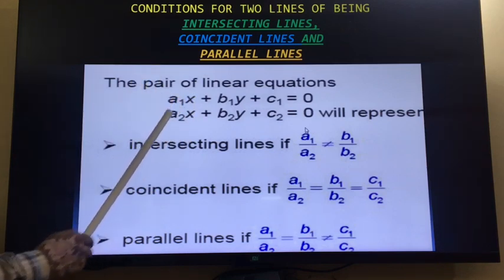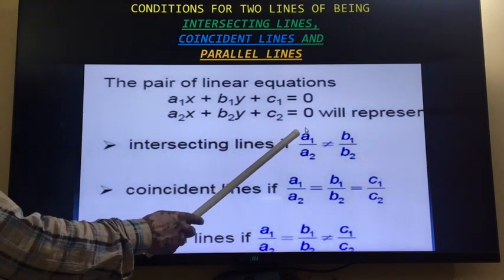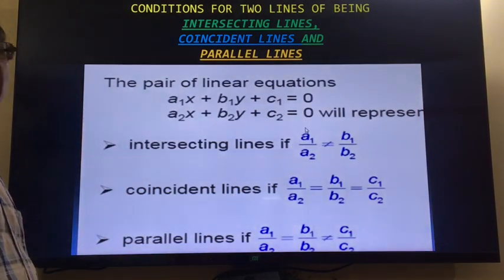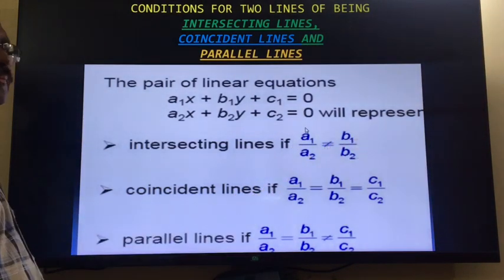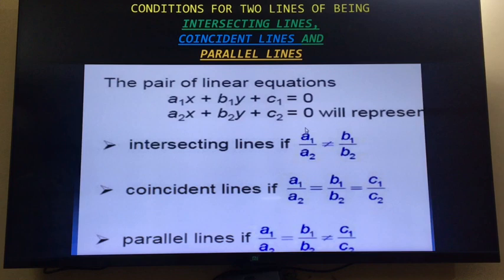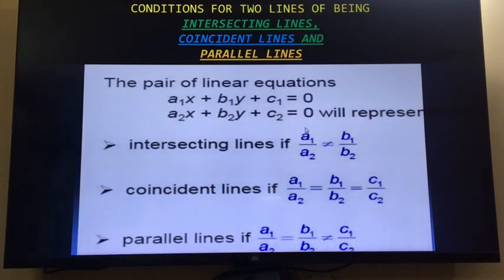After that, if you plot the graph, the first case was lines intersecting. For that, without plotting the graph, we can use the condition that a1 upon a2 is not equal to b1 upon b2, where a1, a2 are the coefficients of x and b1, b2 are the coefficients of y. It means this is the condition for intersecting lines. So in the first case, when the lines were intersecting, without plotting the graph we can use this relation. If this condition is satisfied, the lines will intersect each other.